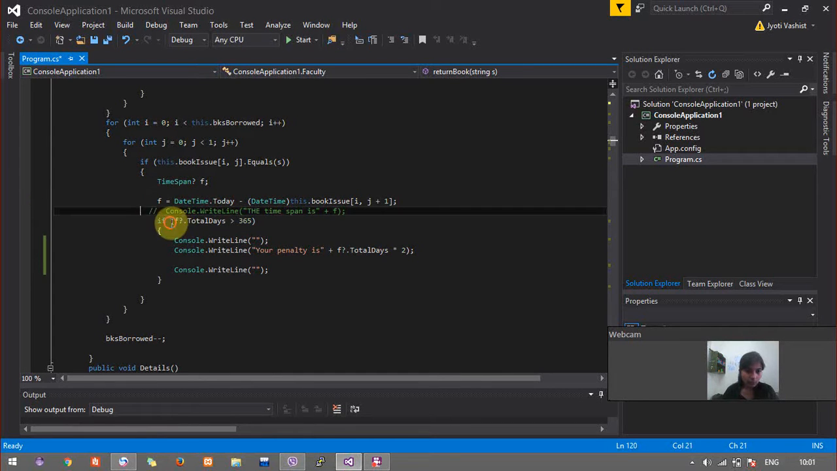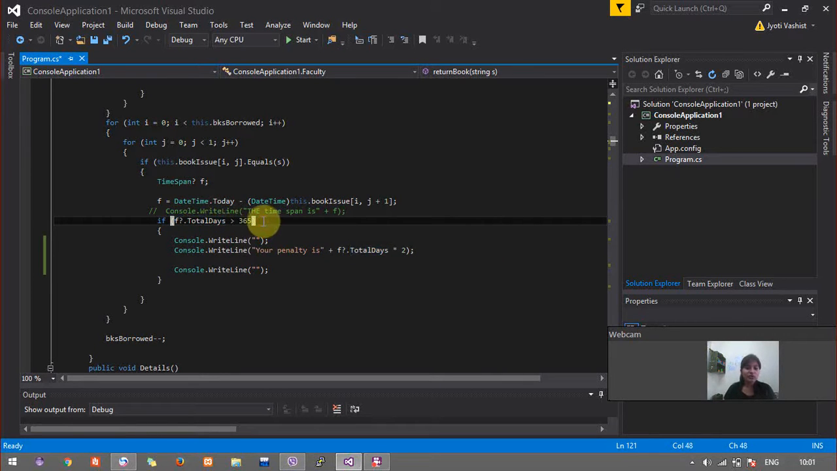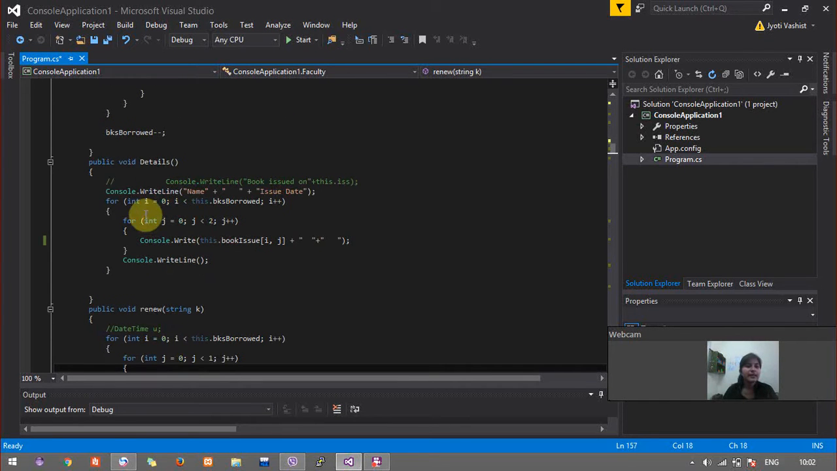So I get the total number of days from this time span using the function total days, and I check if it is greater than 365, as a faculty is eligible for having a book for almost a year. So if it is greater than 1 year, I'll tell him the penalty he has to pay, and then also I reduce the number of books borrowed by him by using the decrement operator. And then details just displays the issue details, name of the book and the issue date.